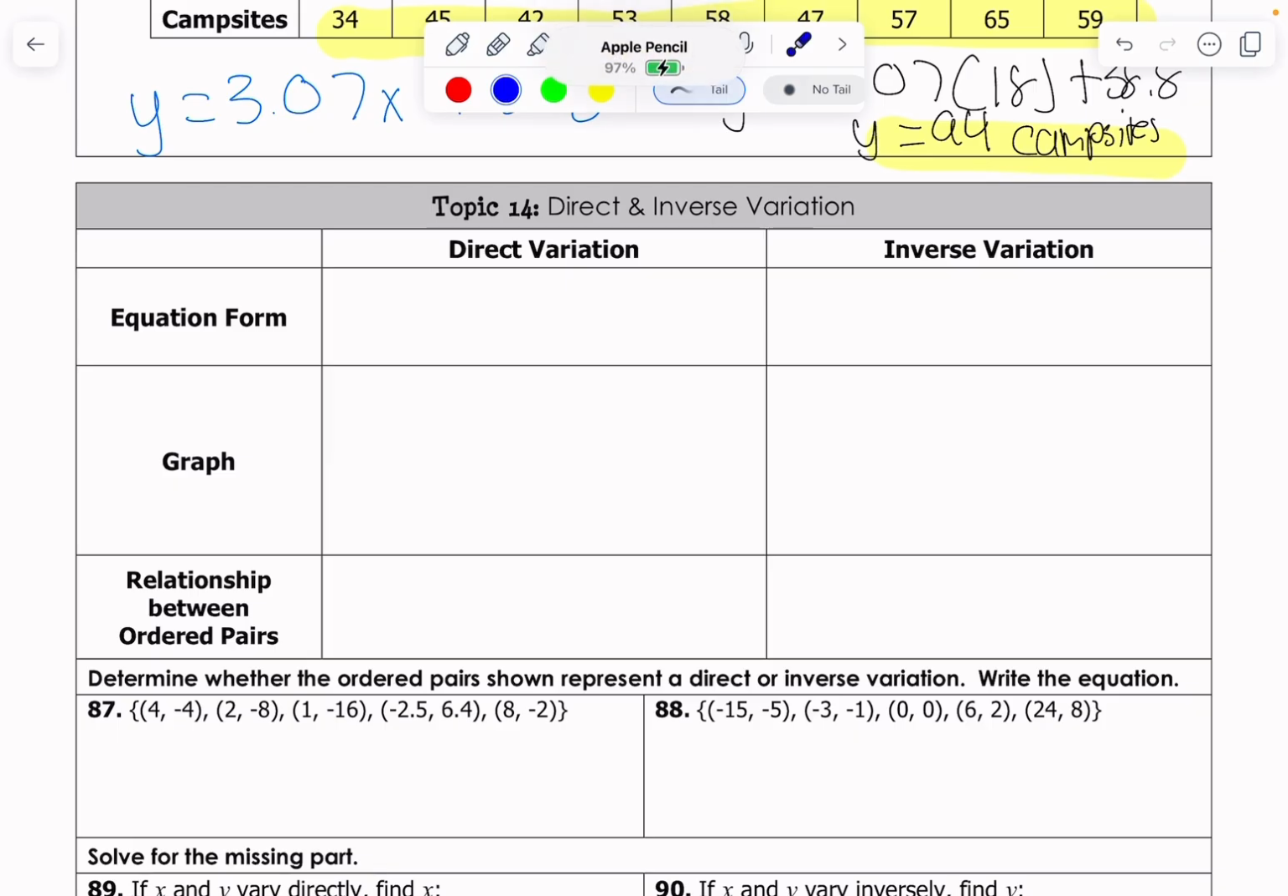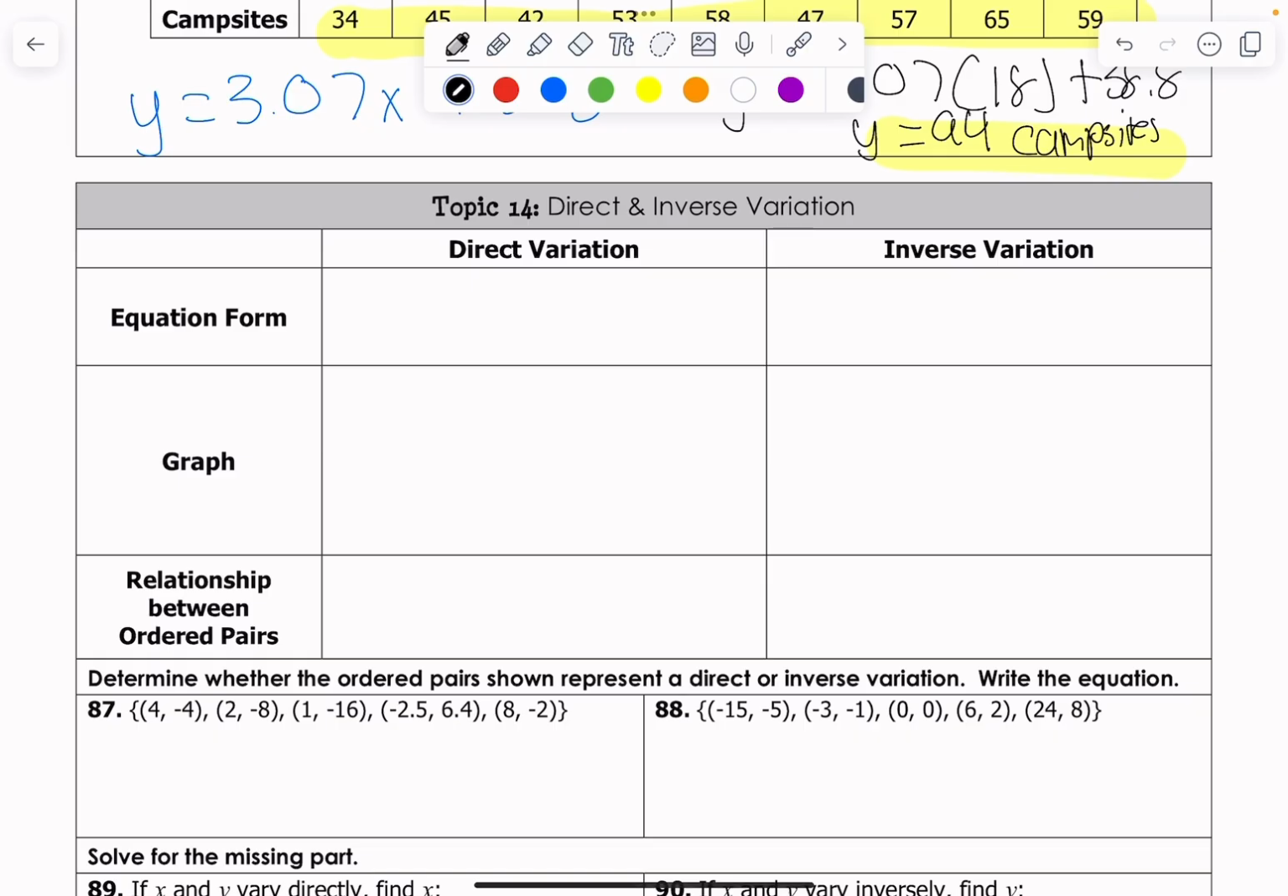And again, we have another quote by Einstein to summarize this topic. And here's what it says. In the middle of difficulty lies opportunity. Direct and inverse variations are opportunities to understand how different things actually relate dynamically. And so I'm going to have you fill out this chart here, if you haven't already, to just recap what direct and inverse variation is.